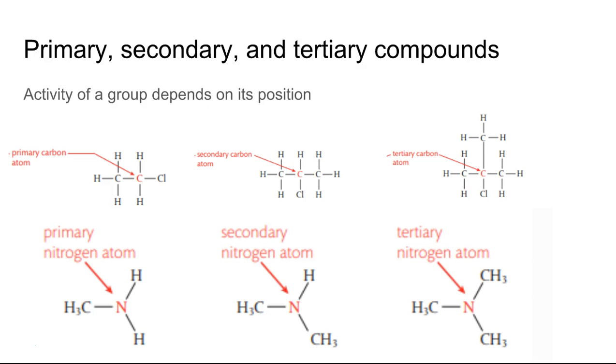Primary, secondary, and tertiary compounds. To do this, you just count the number of carbons that the carbon or atom you're looking at is bonded to. If it's bonded to 1 carbon, it's primary. If it's bonded to 2 carbons, it's secondary. If it's bonded to 3 carbons, it is tertiary.